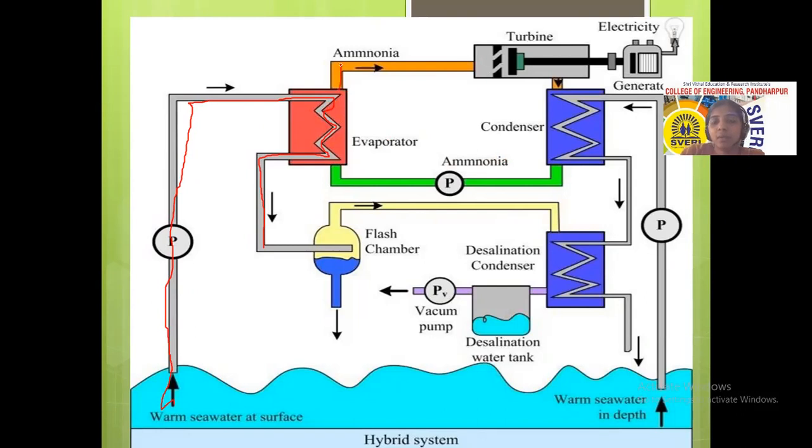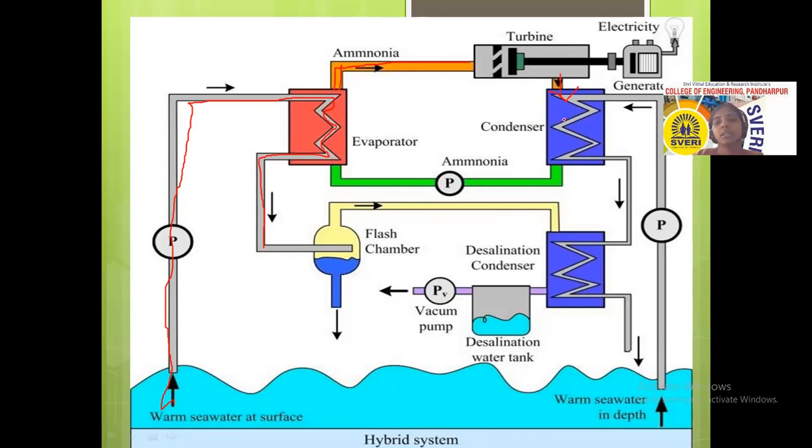Here ammonia liquid is shown, and that ammonia vapor is transferred to the turbine and utilized for rotating the turbine. So the turbine rotates and electricity is generated again. After the turbine is rotated, the temperature of the vapor is reduced, and the reduced temperature ammonia is again transferred into the condenser.